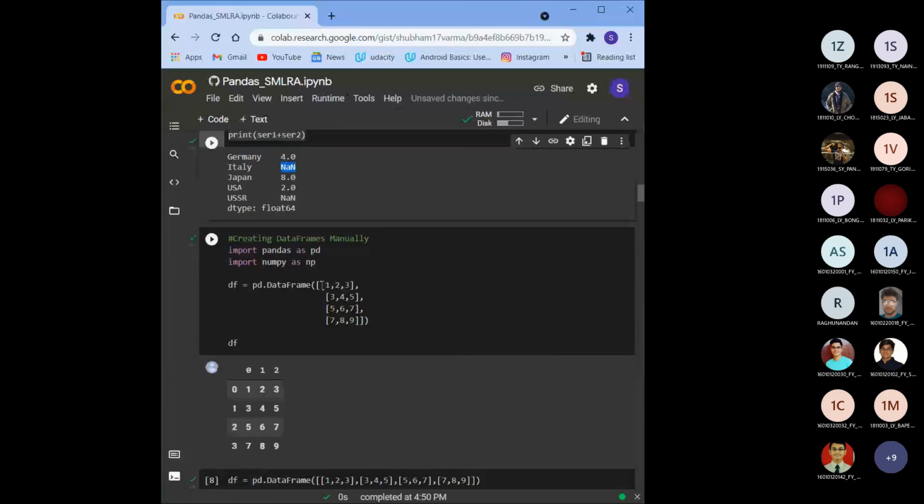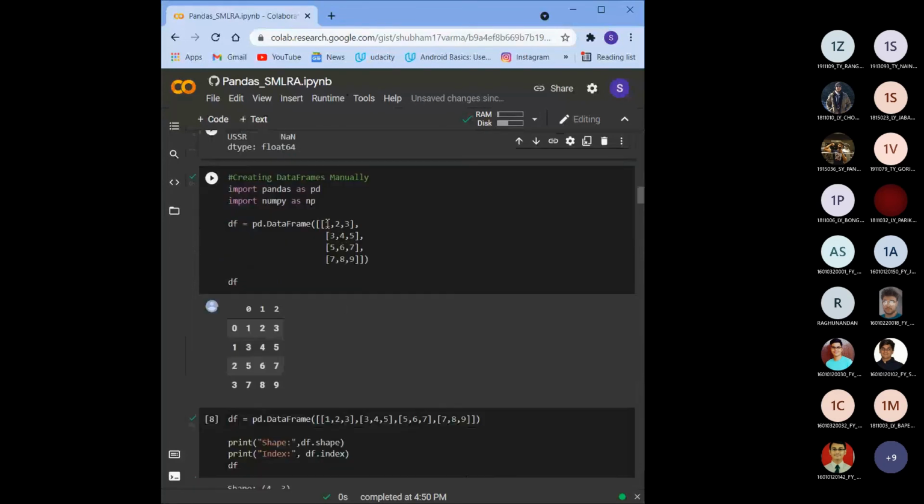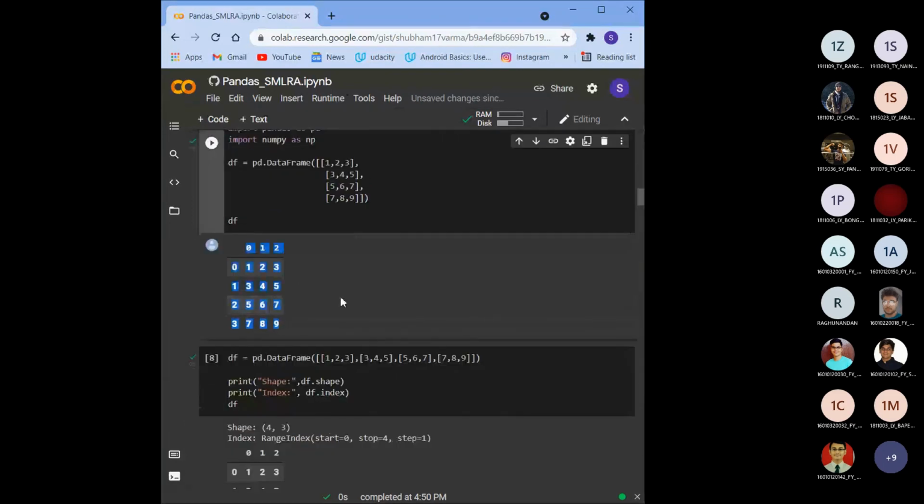Now we will talk about data frames. As I just said, in NumPy we had multi-dimensional arrays, and in pandas we have data frames. So this is how I created it: I had a 3 by 4 dimensional array and then represented it as a data frame. This is how it can be represented in data frames.